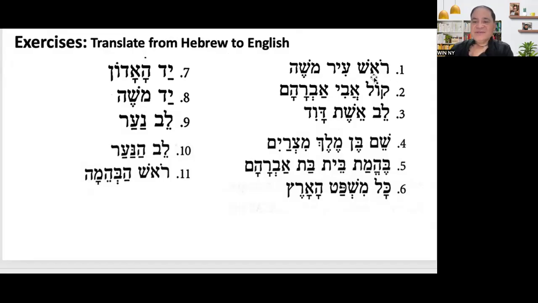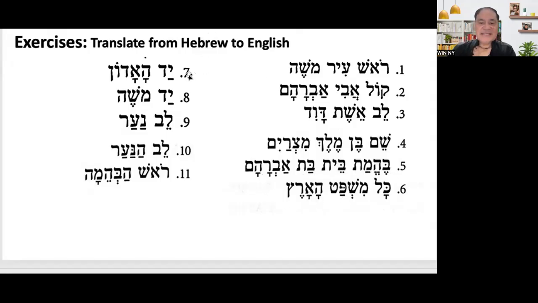Okay, so what is number one? Rosh Ir. Moshe. Kol Abi Abraham. Leb Eshet David. Number four, Shem ben Melech Mitzrayim. Number five, Behemat bet bat Abraham. Number six, Kol Mishpat Haares.